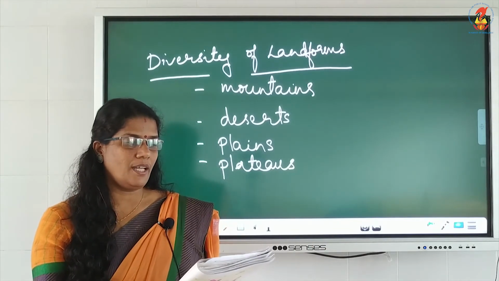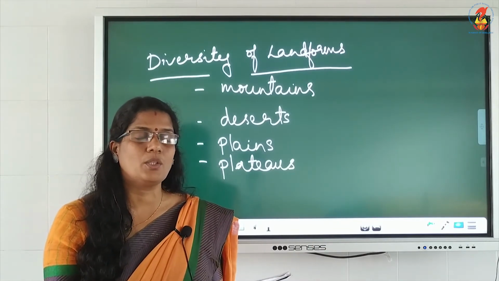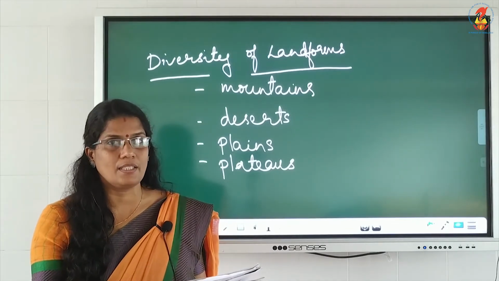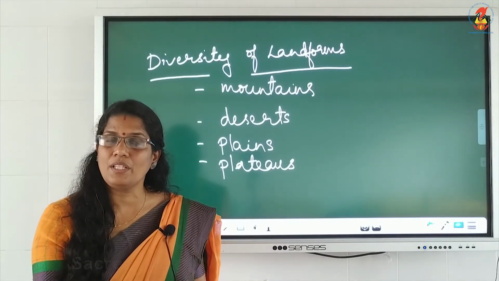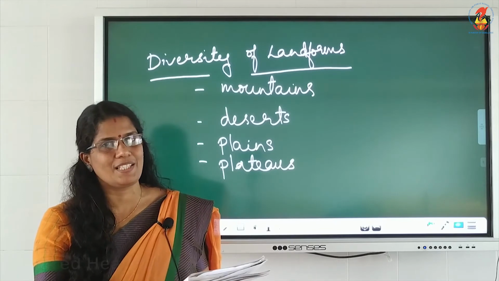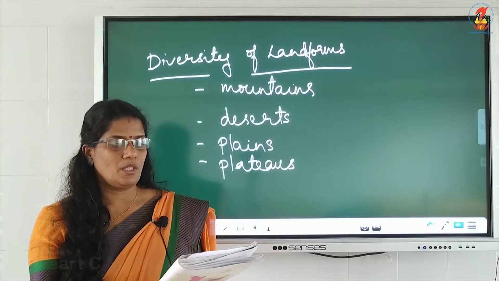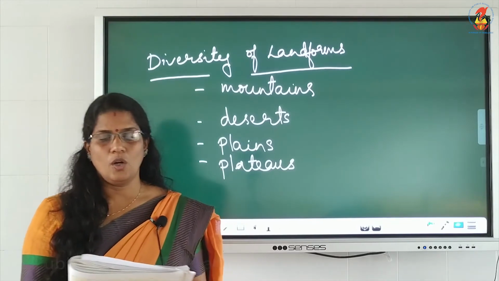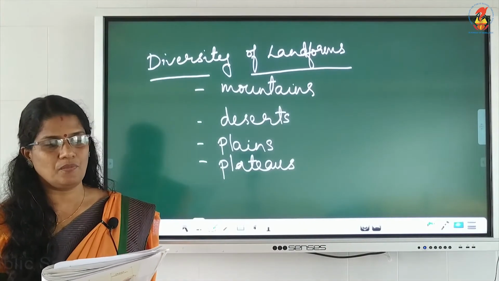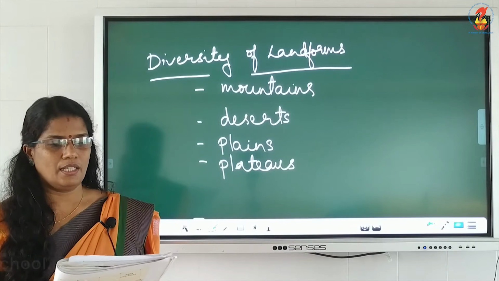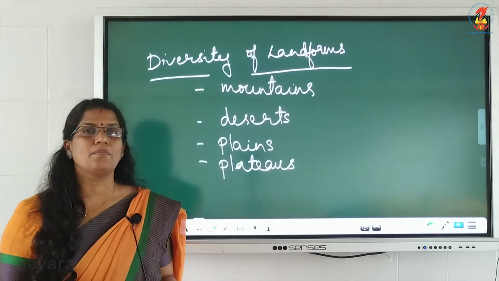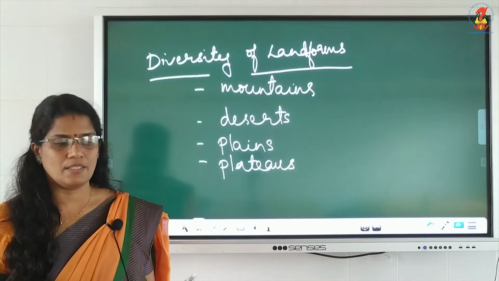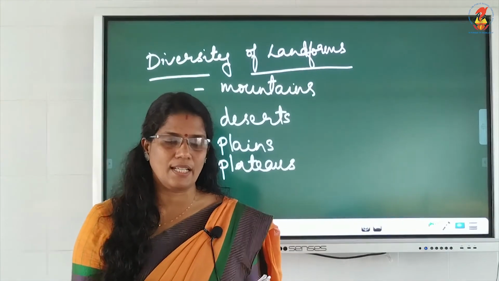The local time of the longitude of 82.5 degree east has been taken as Indian Standard Time. So, we need a standard. Why we need a standard time also we studied in chapter 2 globe. So, now children, underline here 82.5 degree east longitude is our Indian Standard Time, and it is the standard meridian of India. 82.5 degree east is taken as the Indian Standard Meridian or Indian Standard Time.